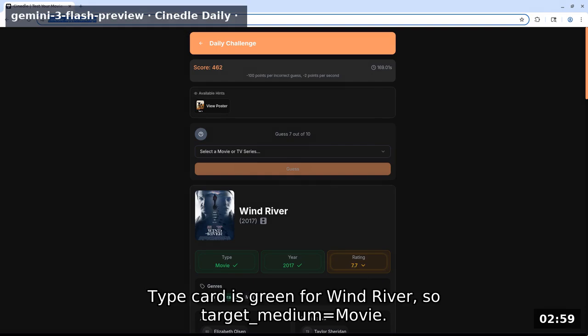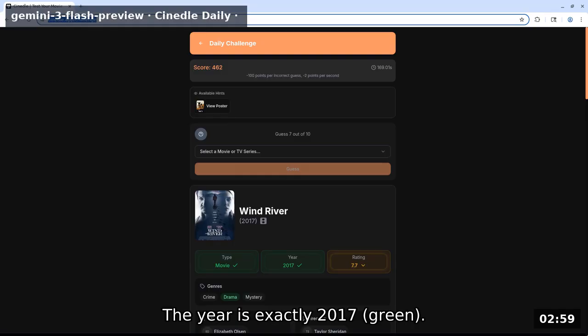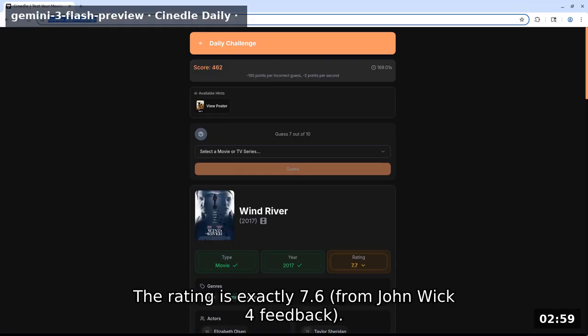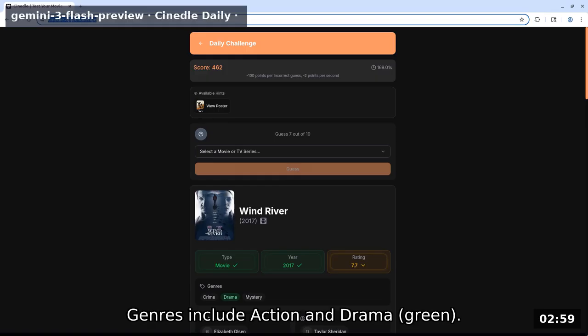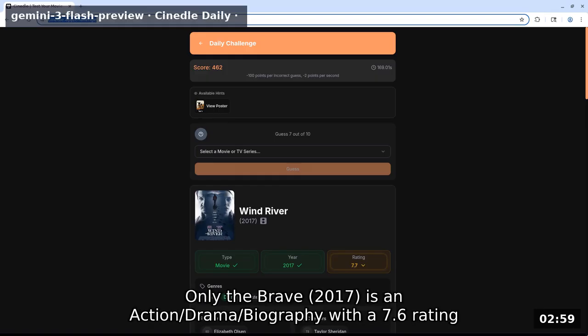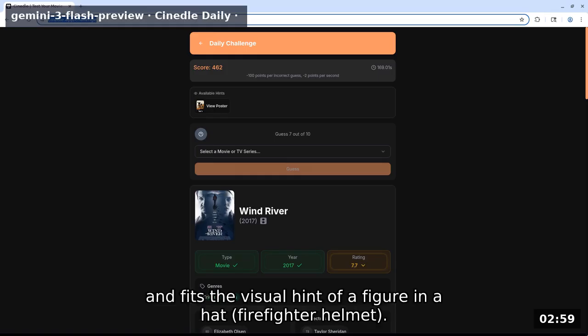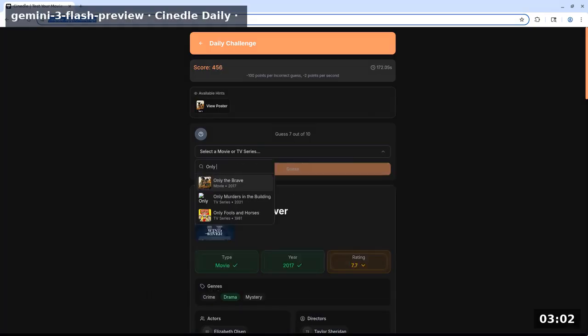Type card is green for Wind River, so target medium equals movie. The year is exactly 2017 green. The rating is exactly 7.6 from John Wick 4 feedback. Genres include action and drama green. Only the Brave 2017 is an action/drama/biography with a 7.6 rating and fits a visual hint of a figure in a hat, a firefighter helmet.